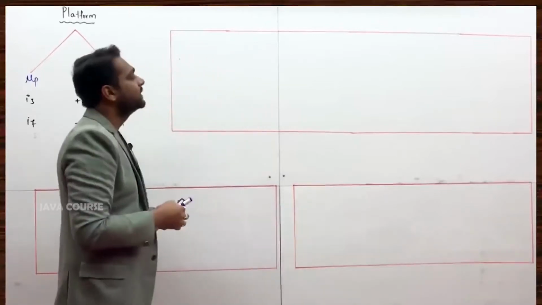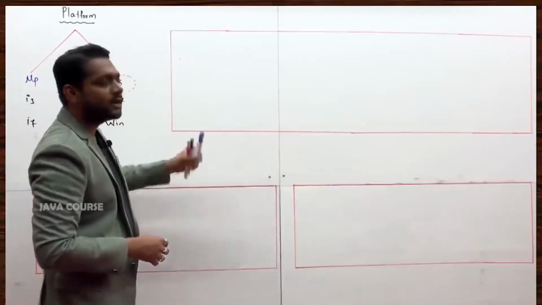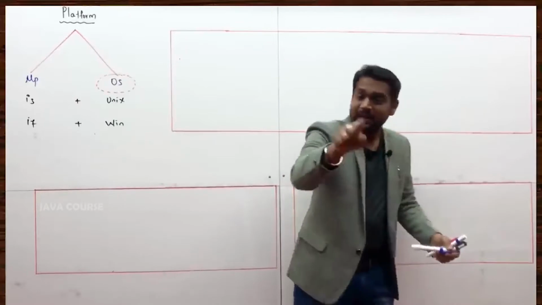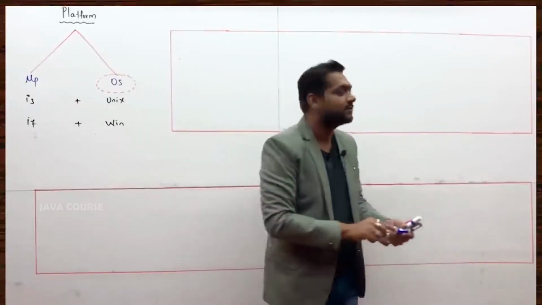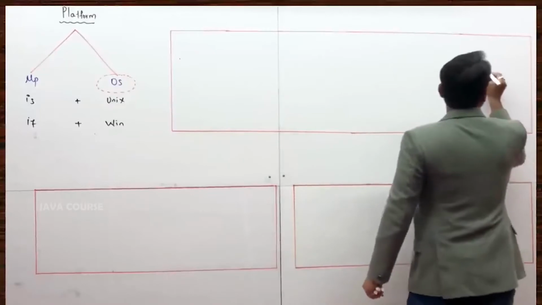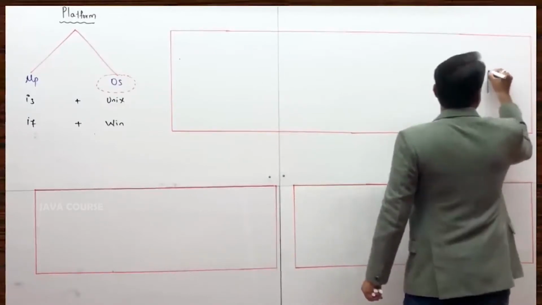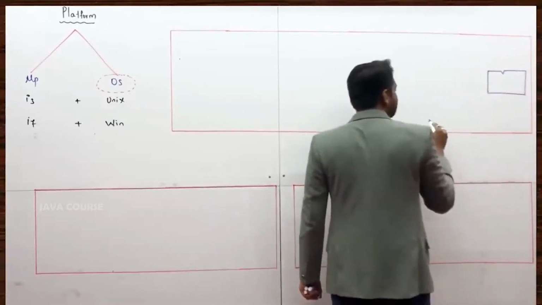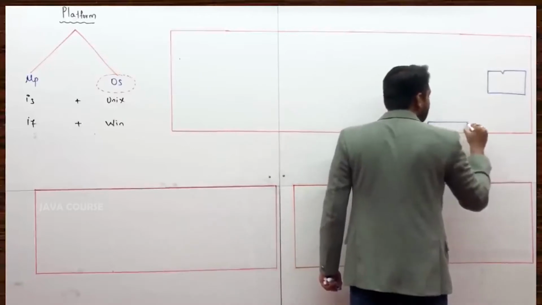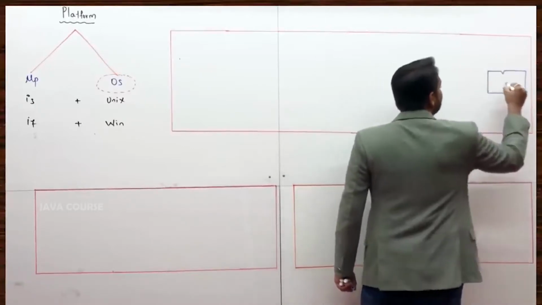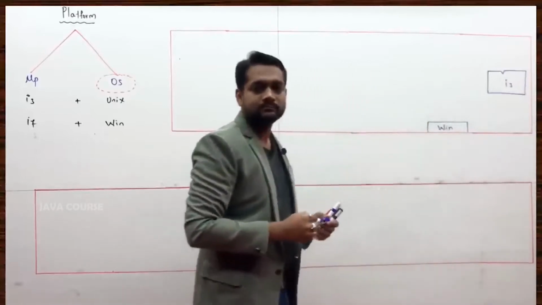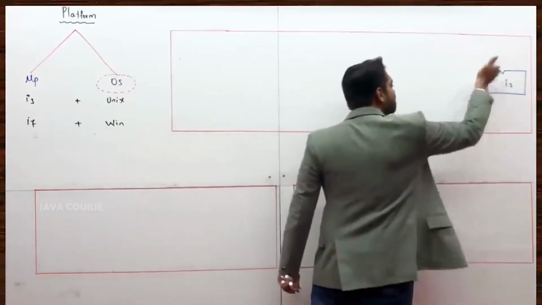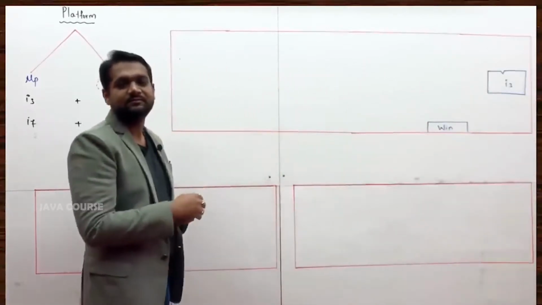Carefully watch it. Well, supposing you have a machine, a computer. Any computer will have a platform. Now what is platform? OS and the processor. Possibly I will take the OS as Windows OS and the processor as i3 processor. Now this machine has a platform. What platform? Windows i3 platform. That is what this machine has. Am I not correct?